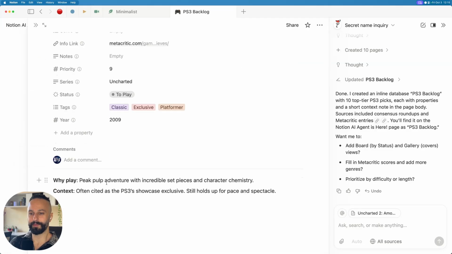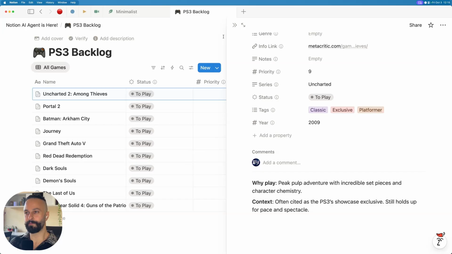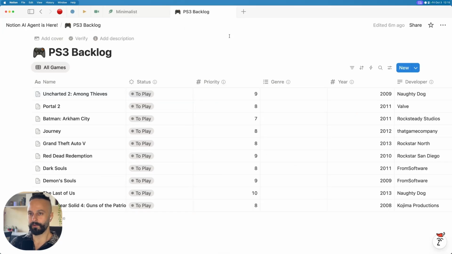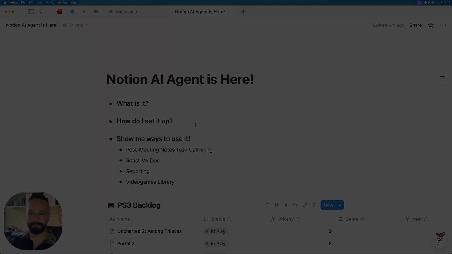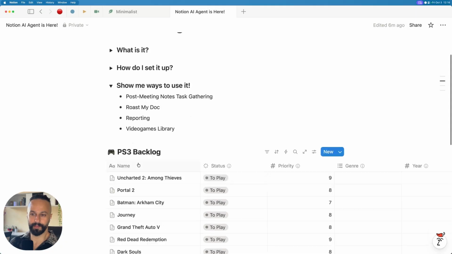Why play peak pulp adventure with incredible set pieces and character chemistry? Right on, I've played this game, it's amazing. It's pretty spot on. Amazing, gives us the year. So again, if we wanted to build this database out a bit more, just chat with the agent and we can do that. So let's jump back to this page and just wrap this up. There we go, put the PS3 Backlog right here.